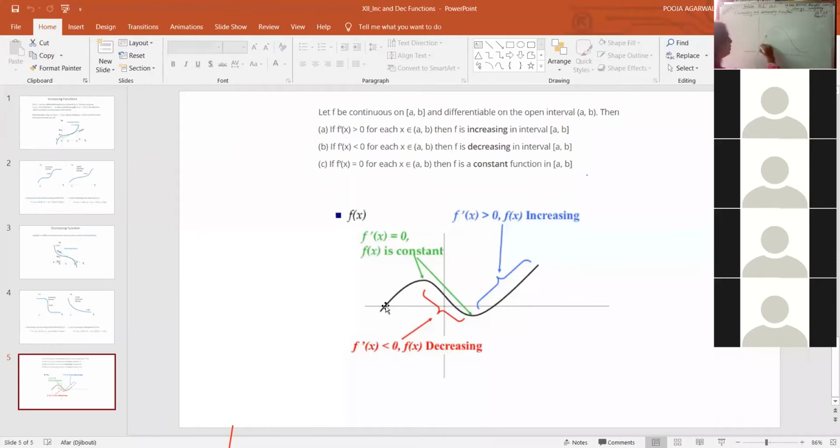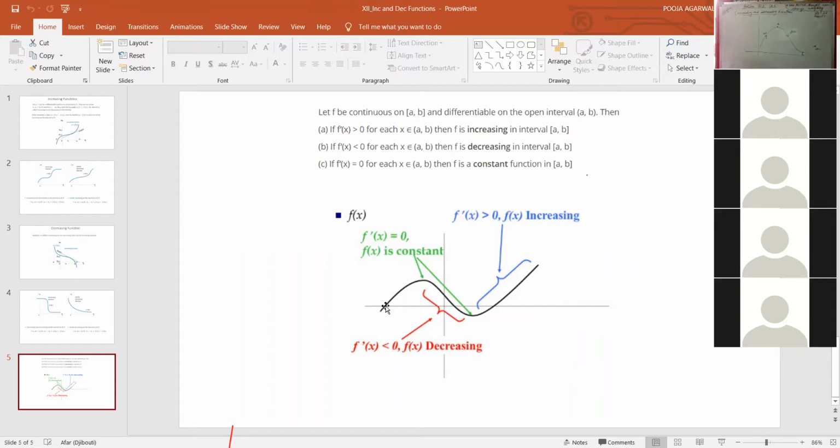Now this is an increasing function, and this is some point at which the function has its maximum value. Let's come to this part of the graph. It is a decreasing function, right? And then again we come to this point. Let's take this point as A, and this point as B. The graph comes to its minimum value. And then again, if we look at this part, it is again increasing, right?